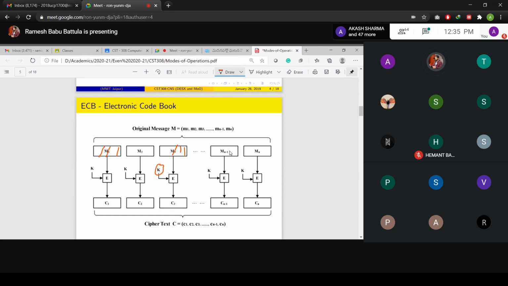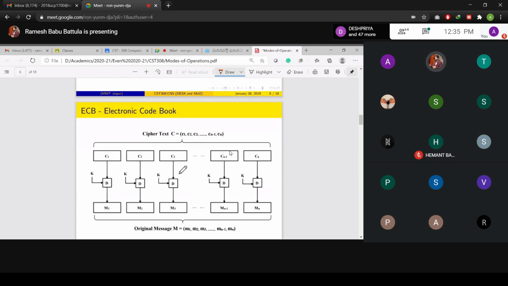That we will discuss further, how this is going to leak that information. That's why generally people do not use this ECB concept. But generally ECB is used for images. Suppose you want to encrypt images, then we use this ECB concept. Are you clear now? Why? Because there is pixel information, and you are not going to disturb the pixel information. That's why you use the ECB concept only.